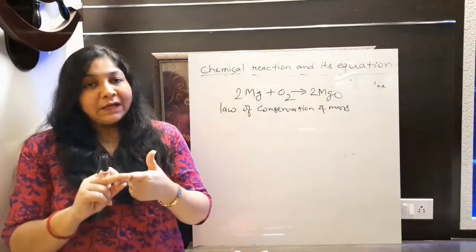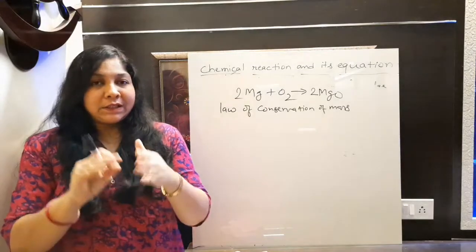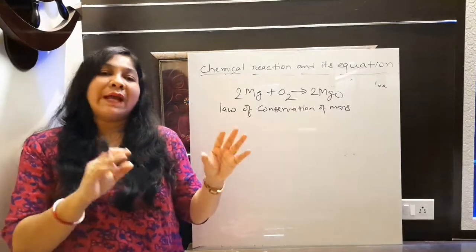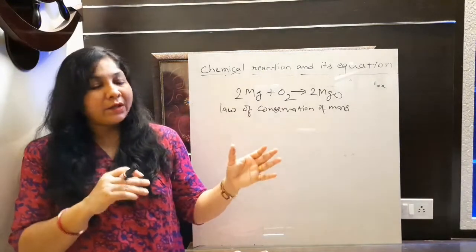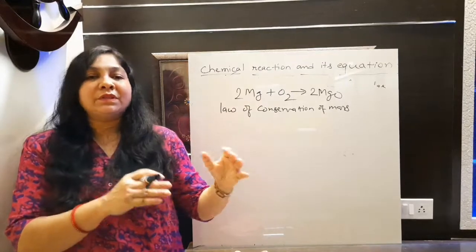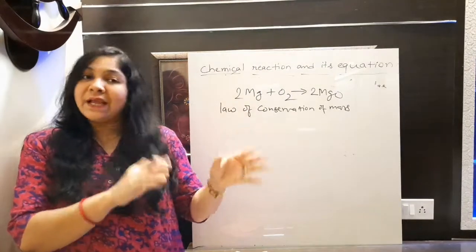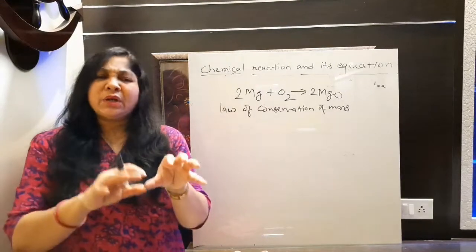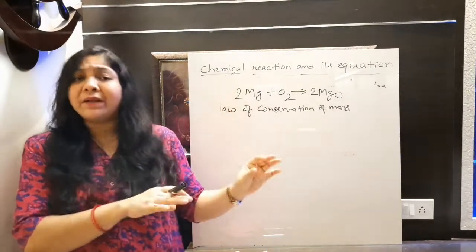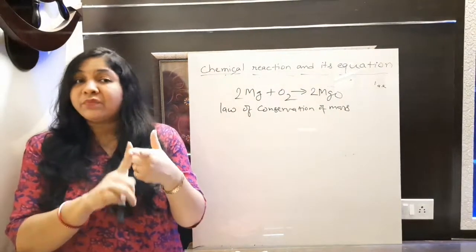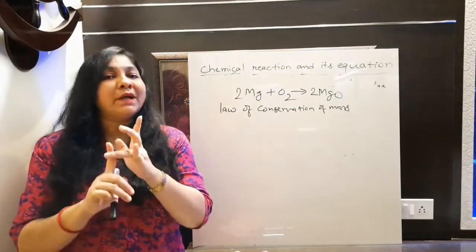The number of atoms should be equal in reactant and product. Whenever we write any chemical change or chemical equation, the number of atoms of each and every substance in the reactant should be equal to the number of atoms present in the product. In short, the total mass of reactant should be equal to the total mass of product. Fine now? The total mass of reactant should be equal to the total mass of product.